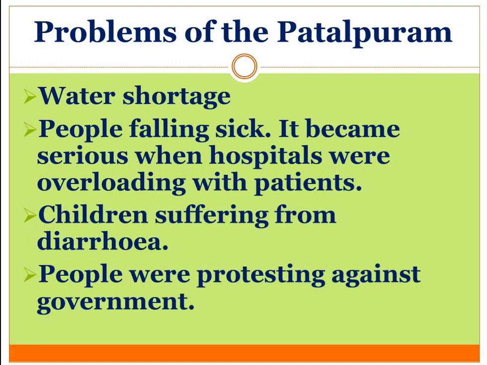And what did the people do? They started protesting against the government. Here in the chapter, one example is given of a public meeting, where different groups of people were protesting, even in front of the MLA's residence. So these are the problems discussed in the book about Patalpuram. Now on the basis of this, how is the government working on this problem, basically the health problem, what did the government do?